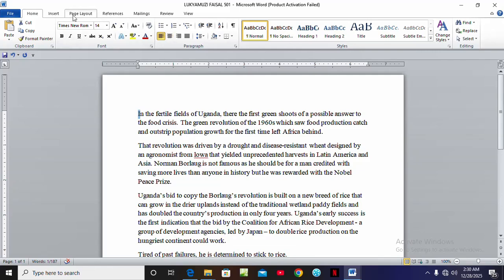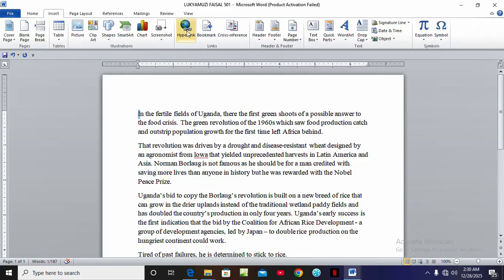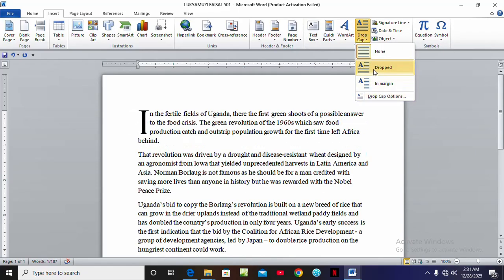Now we're going to come to insert. From there, we come and insert a drop cap. We'll tap on drop cap there and come to drop cap.